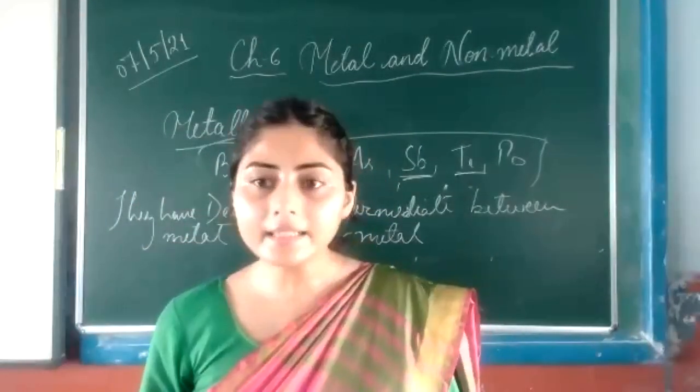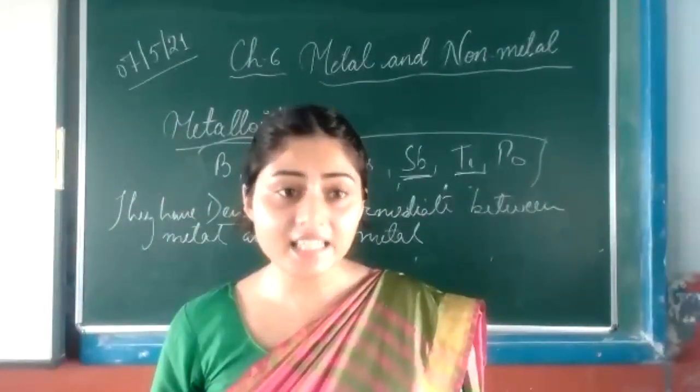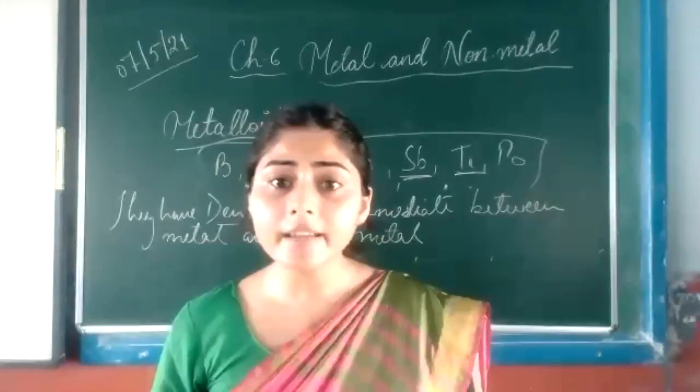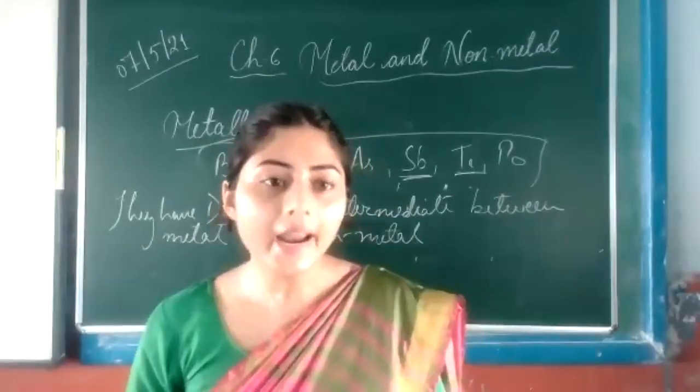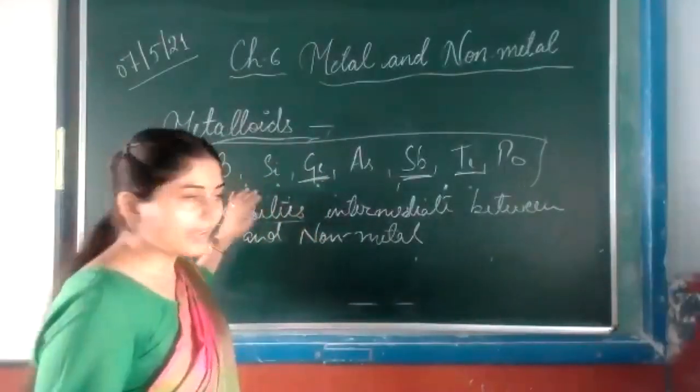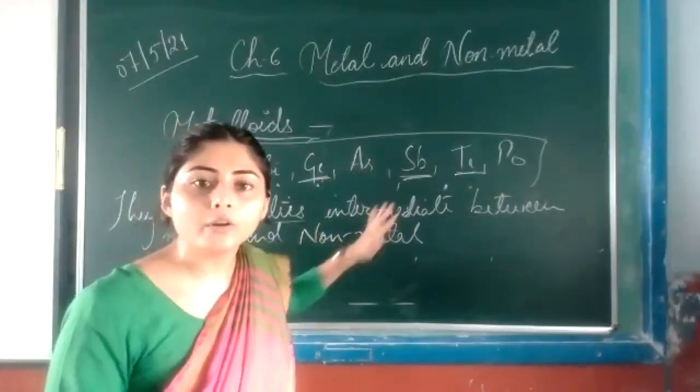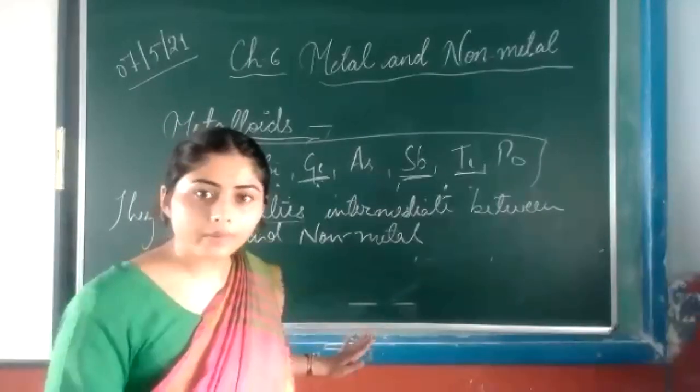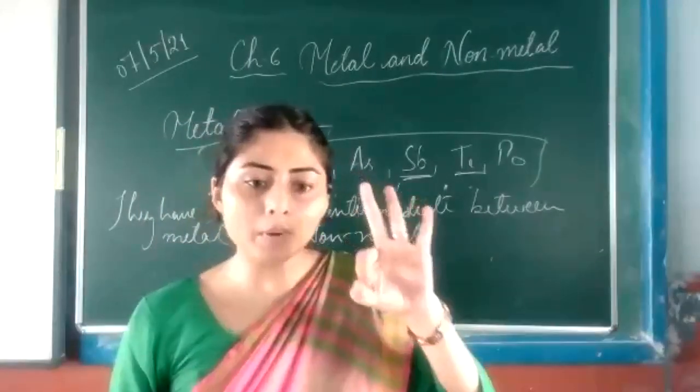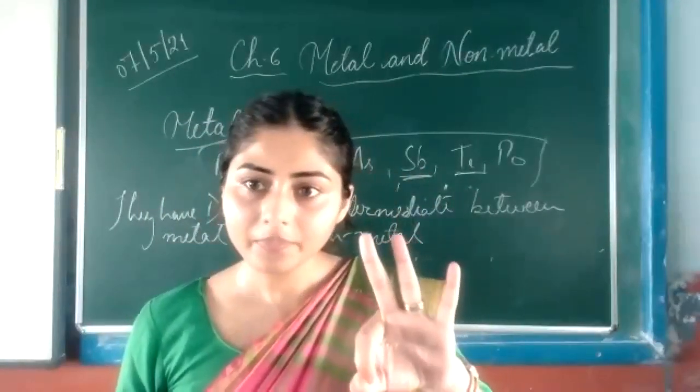Metals have high densities. Non-metals have low densities, and metalloids have densities between metal and non-metal. You can compare all three in the general properties of metal, non-metal, and metalloid.